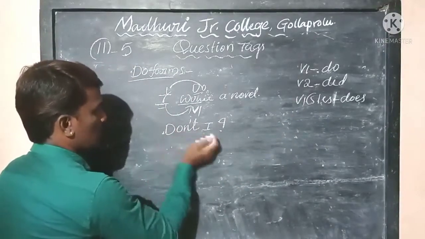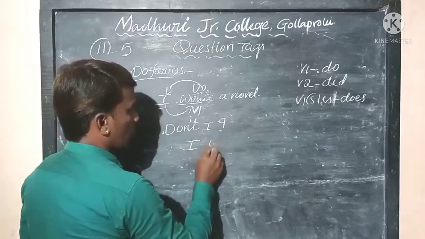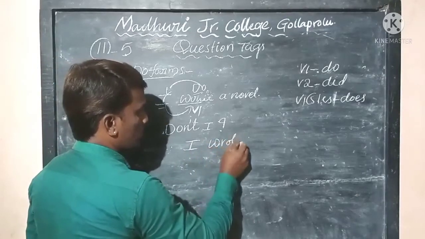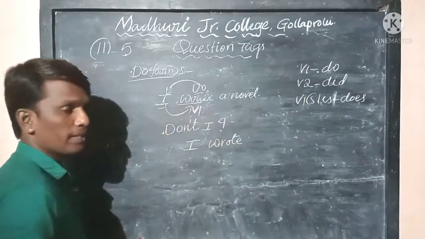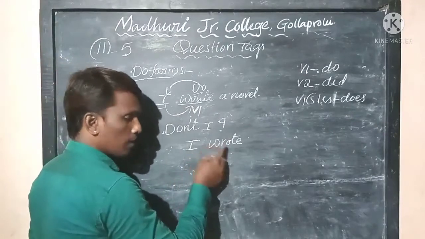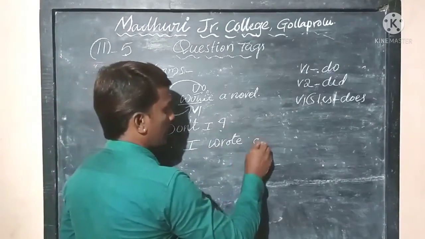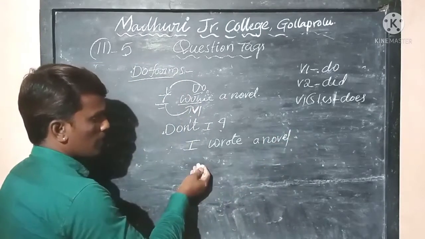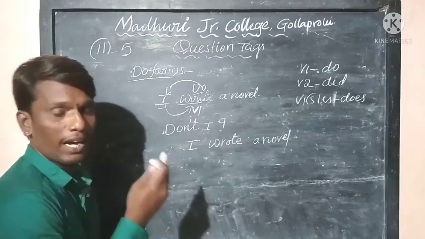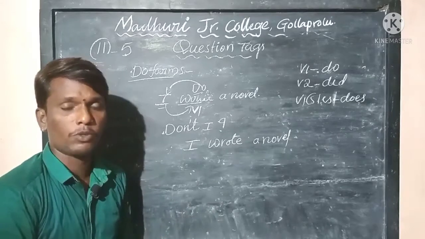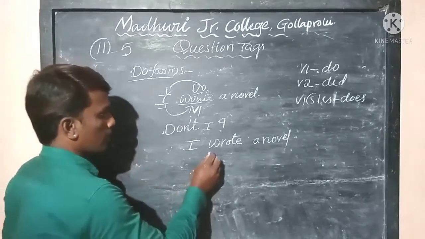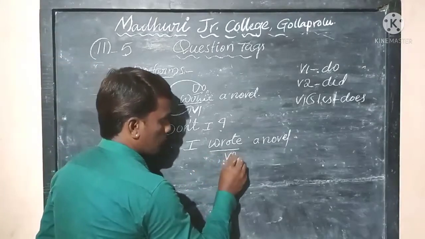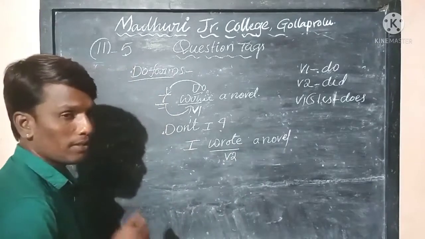Let me write you another example. Same example, but the tense is different. That one is in simple present tense. And now let me write you another tense, simple past. I wrote a novel. Now see here, are there any be forms? Are there any do forms? Are there any have forms? No, absolutely not. But here, we find the verb is in V2.